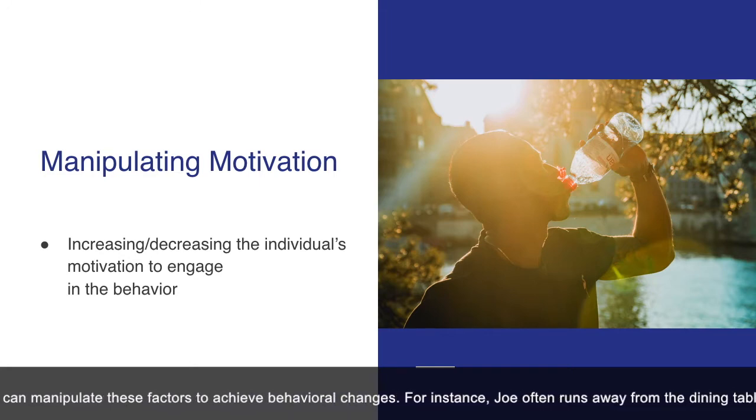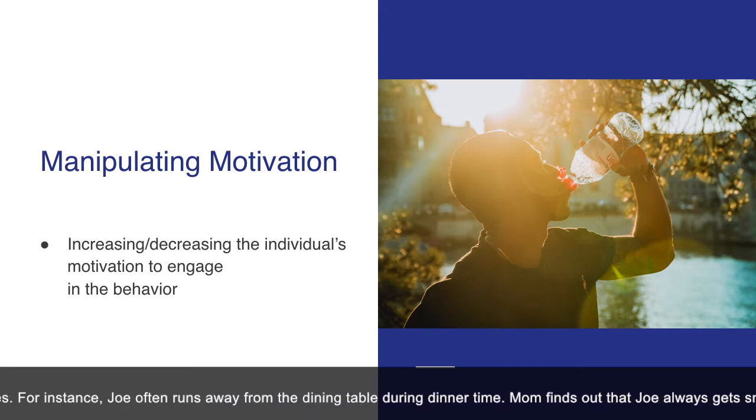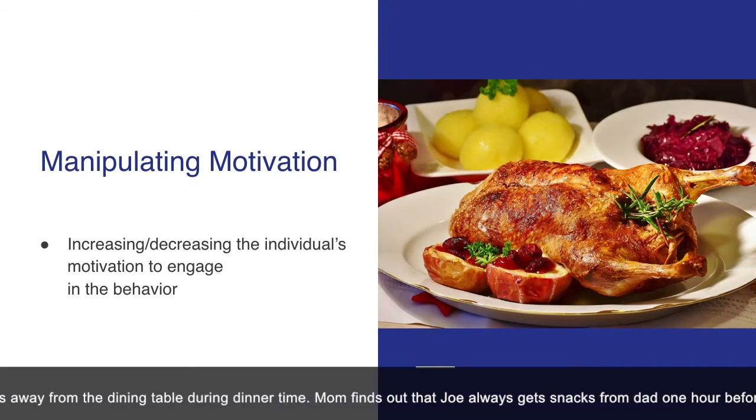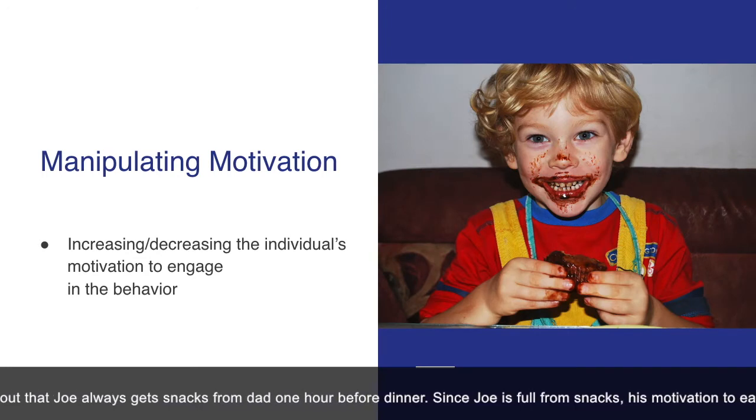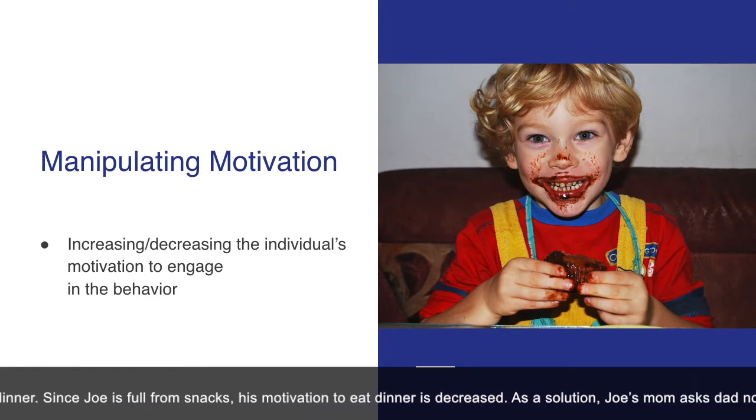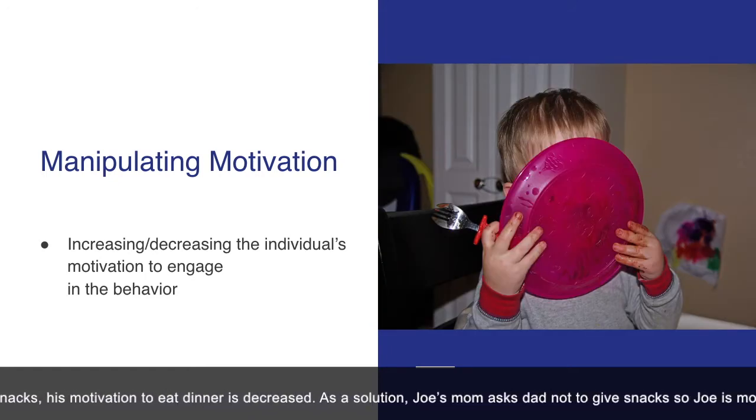For instance, Joe often runs away from the dining table during dinner time. Mom finds out that Joe always gets snacks from Dad 1 hour before dinner. Since Joe is full from snacks, his motivation to eat dinner is decreased. As a solution, Joe's mom asks his dad not to give snacks, so Joe is more motivated for dinner.